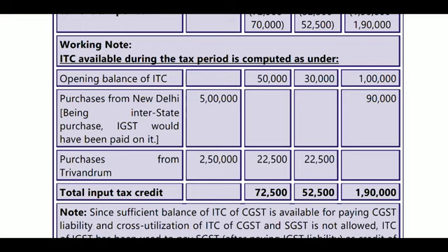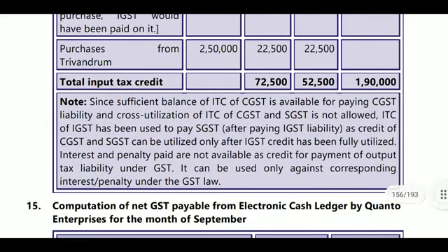It became 52,500. See, because here CGST was a larger amount, the IGST was utilized for paying the SGST amount. Note: since sufficient balance of ITC of CGST is available for paying CGST liability, and cross utilization of ITC of CGST and SGST is not allowed, ITC of IGST has been used to pay SGST.